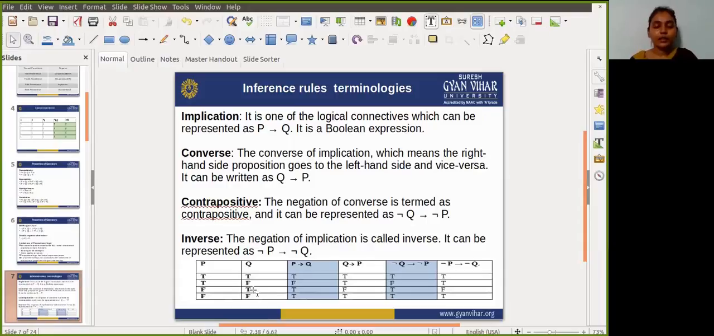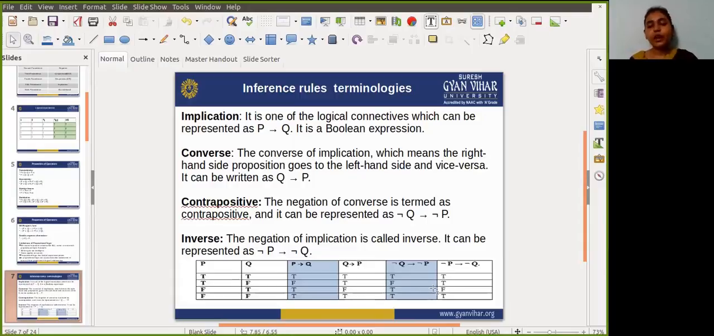Now again the third row, the Q value is true, but the P value is false. So the if condition is true, but the then condition is false, and only in that condition does it return the value false. So in the third row I am writing a false value, and again when both are false, then obviously a true value results. So do you understand the converse?